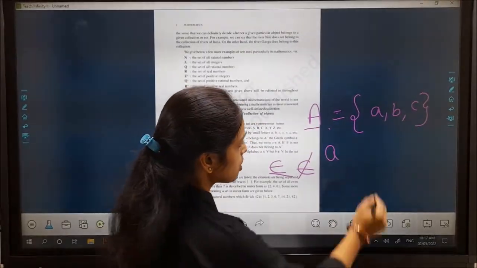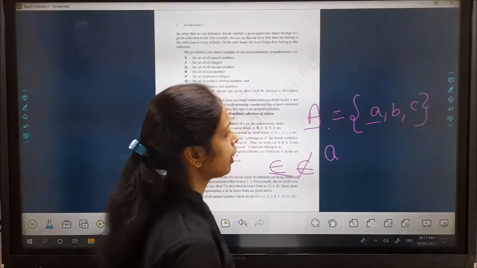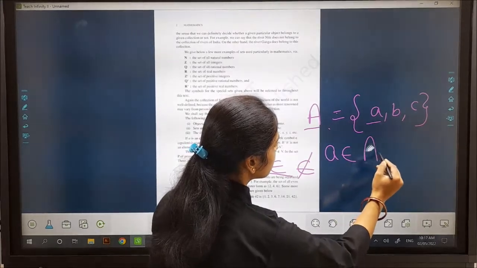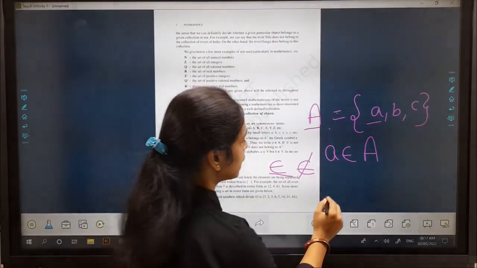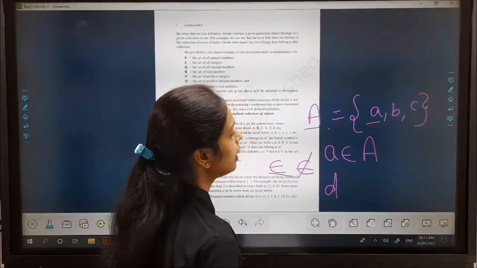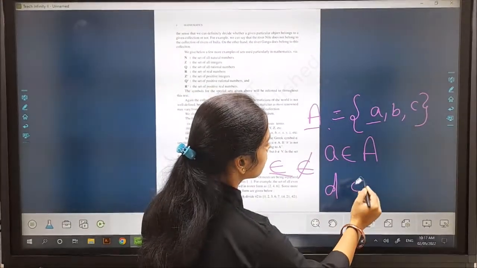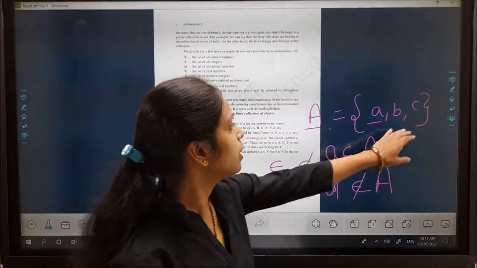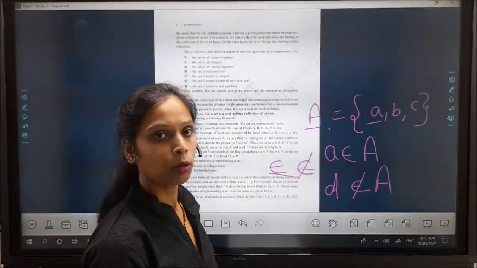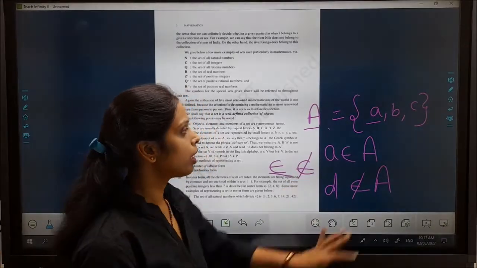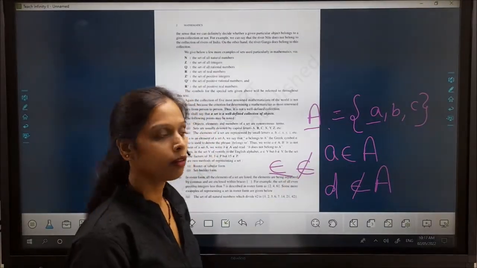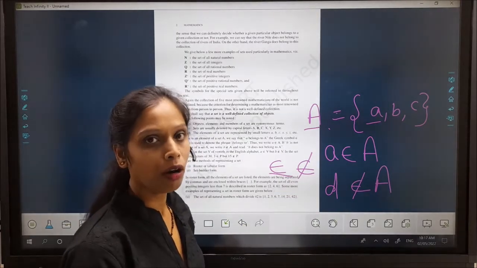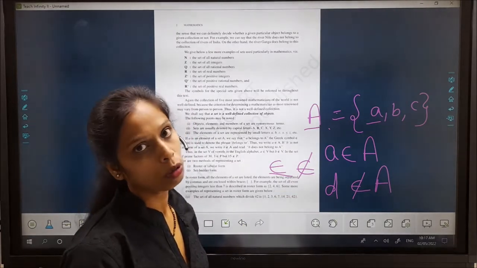Yes, because a is an element of A. Then a belongs to set A. Whereas d does not belong to A. Why? Because d is not an element of the collection of set A. Then this is the symbol we always use for belongs to or not belongs to.